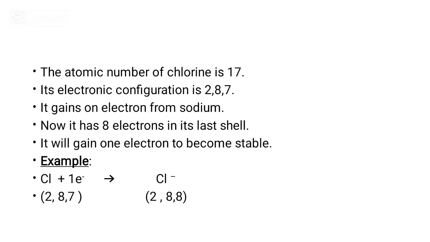The atomic number of chlorine is 17. Its electronic configuration is 2, 8 and 7. It gains one electron from sodium. Now it has 8 electrons in its last shell. It will gain one electron to become stable.